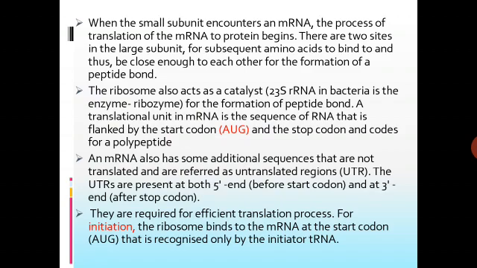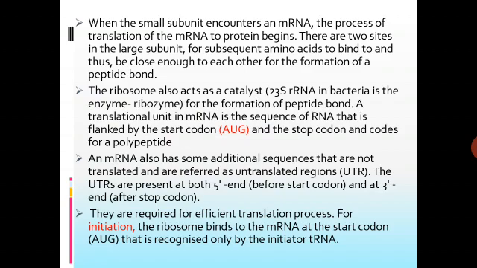There are two sites in the large subunit for subsequent amino acids to bind to and thus be close enough to each other for the formation of peptide bonds. So remember, on the large subunit there are two sites where the amino acids will come and attach, and they form a peptide bond with each other. In this way they are linked. The ribosome also acts as a catalyst for the formation of the peptide bond.